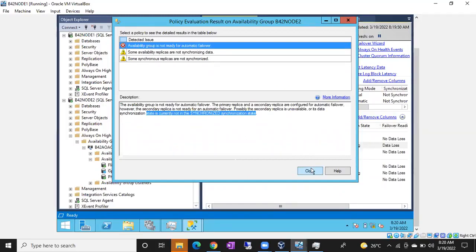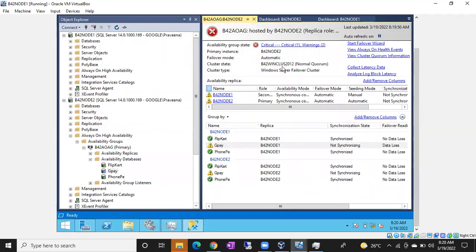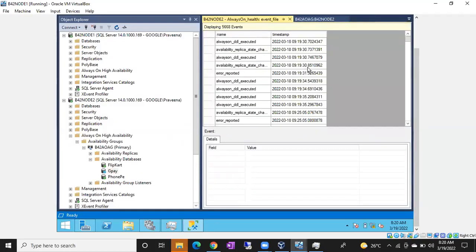So how to fix this issue and where can I check the errors, guys? In the Always On dashboard, click on View Always On Health Events. You can check all the AG related errors under Always On health events, guys. Definitely they will ask you this question, where to check the Always On health events. They won't say health events, they will simply ask where to check Always On errors. You have to open Show Dashboard, and then open View Always On Health Events. There you can see the errors.